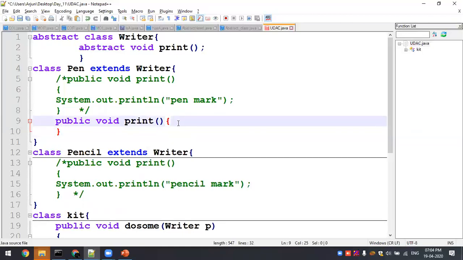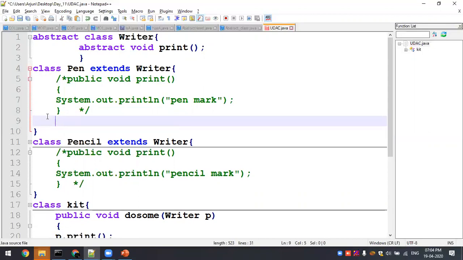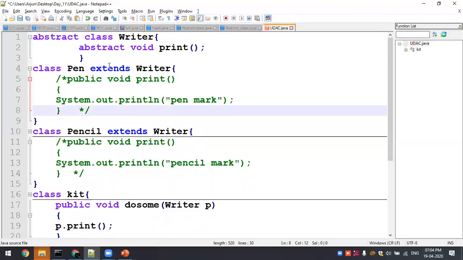This is going to throw an error. Why? Because the same method inside the same class is not going to have a different definition. One has a definition pen mark, another has a zero definition. This is not possible inside one particular block. That is why this is used with the help of the inheritance concept. The parent is not having an instance, you can make use of the instance in a child class and override that property.